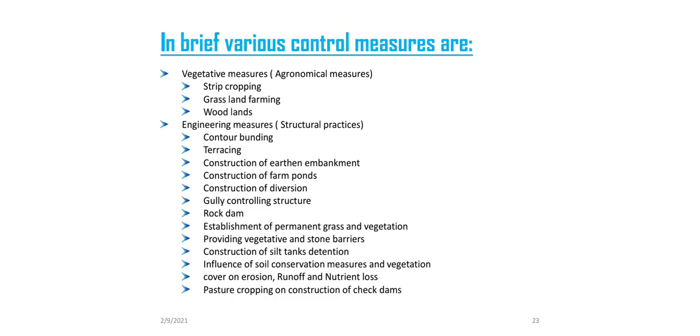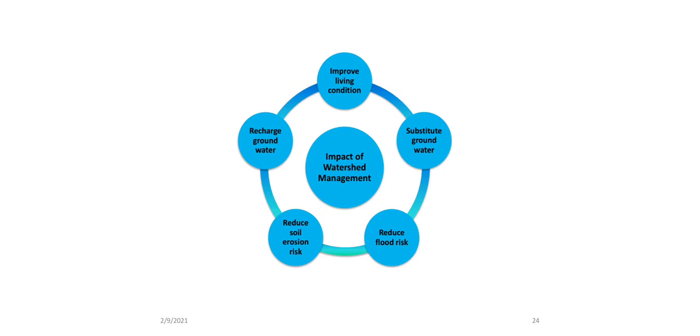are classified into vegetative measures and engineering measures. Strip cropping and grassland farming come under vegetative measures, and contour bedding, terracing, gully controlling, rock dams, etc. come under engineering measures. Next is the impact of watershed management. First is to improve living conditions, supplement groundwater, reduce flood risk, reduce soil erosion, and recharge the groundwater.